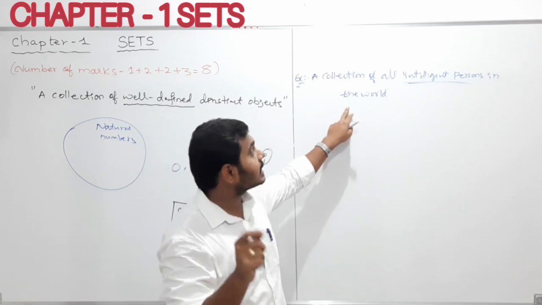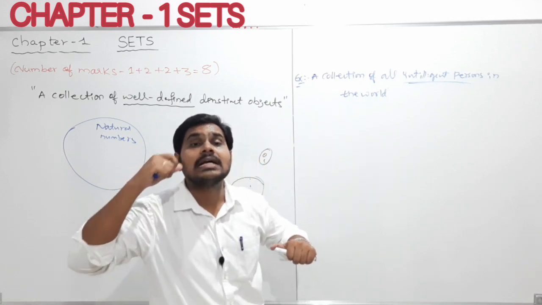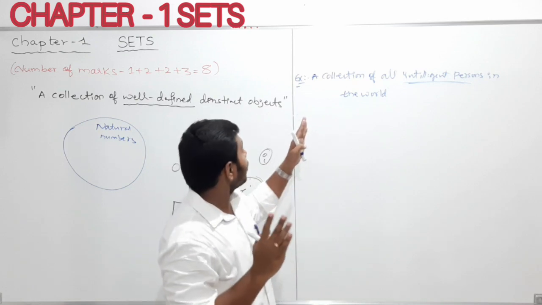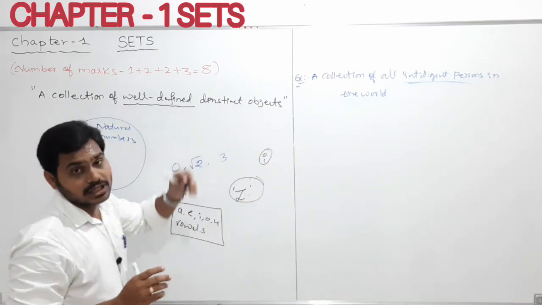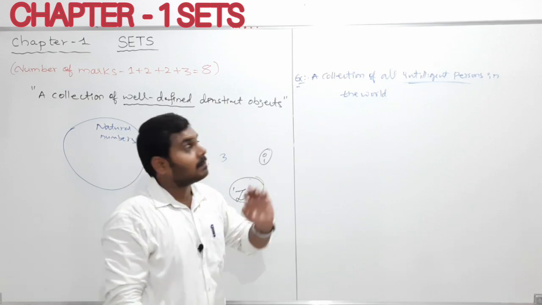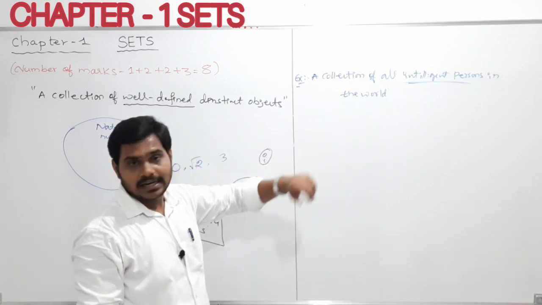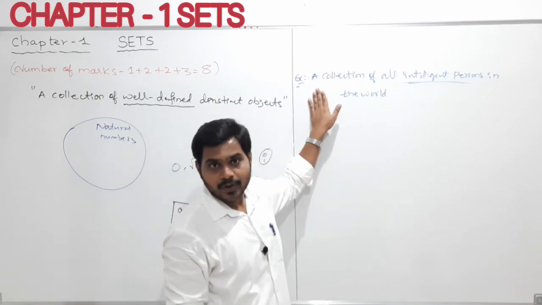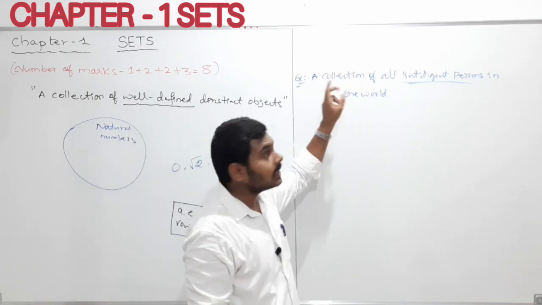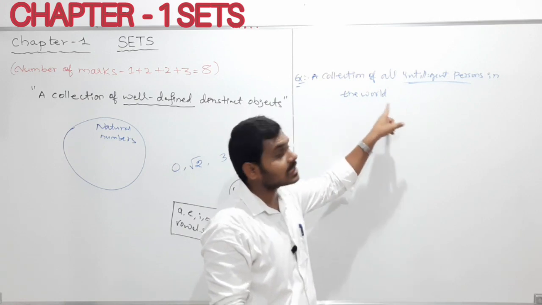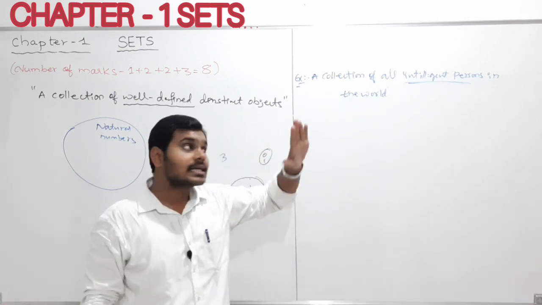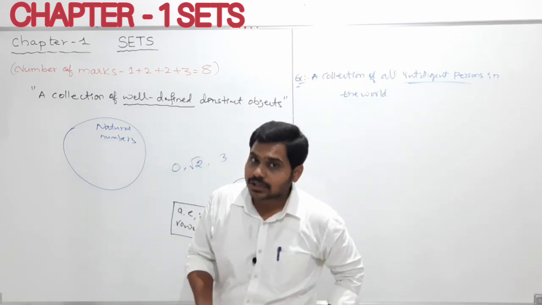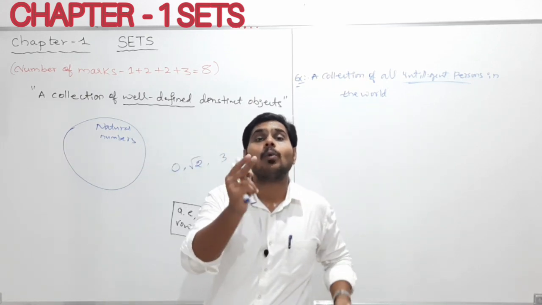So therefore, what does set mean, my dear students? Set is a collection of well defined distinct objects. That should be well defined, but so therefore it is not well defined. It varies from person to person. So therefore this is not a set. Obviously it is a collection, a collection of all intelligent persons in the world. So it is a collection, but it is not a set, my dear students, because it is not well defined.